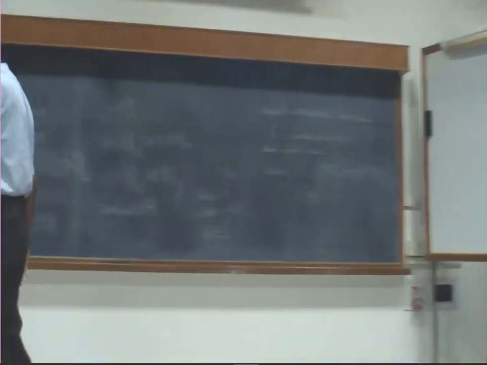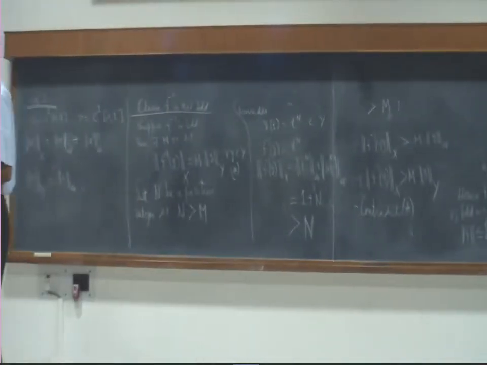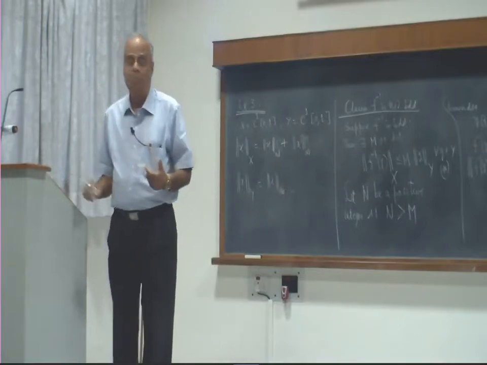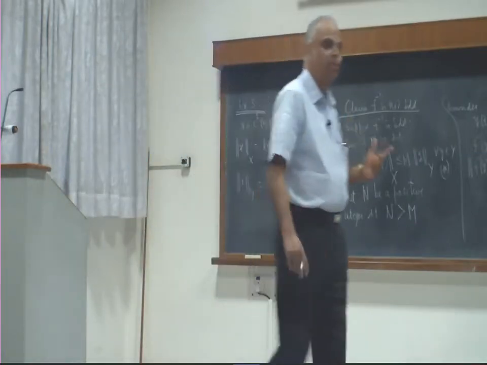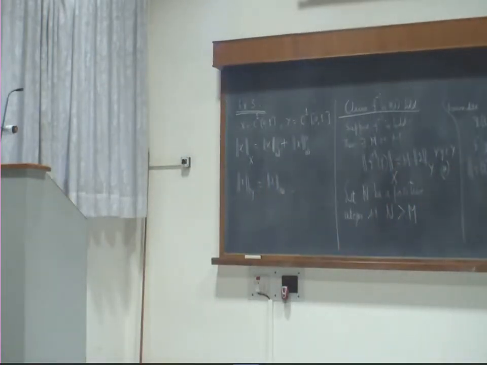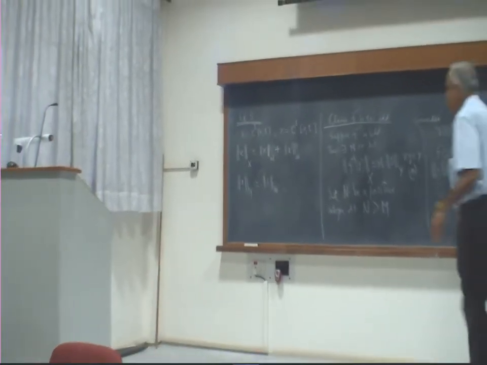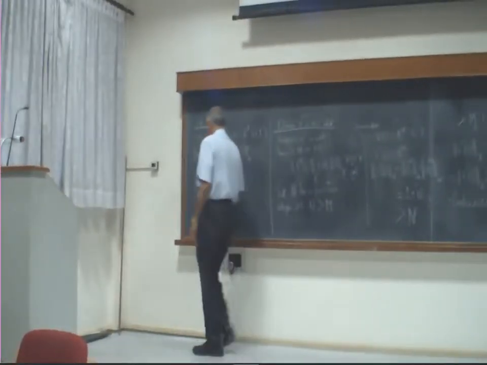And that is probably a better version of the open mapping theorem that is often used. So what I will do is, I will just state the open mapping theorem, I will not prove it.